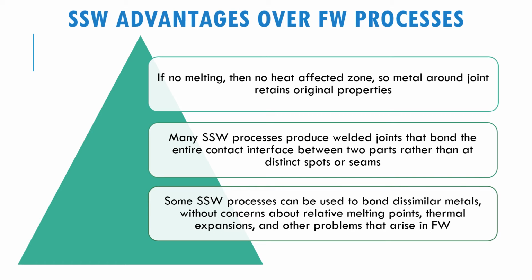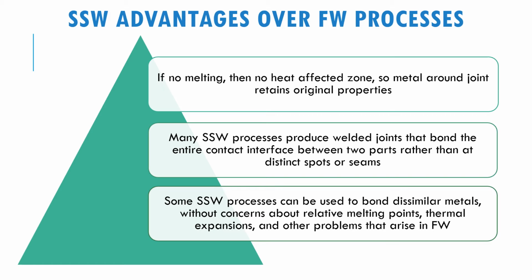So, for solid state welding, the advantage over fusion welding is, of course, there is no melting in this process. Therefore, no heat affected zone, so the metal around the joint will retain its original properties. And then many of the solid state welding processes produce a welded joint that bonds the entire contact interface. So, for example, if you use arc welding or oxyfuel gas welding, only a certain area is welded, right?